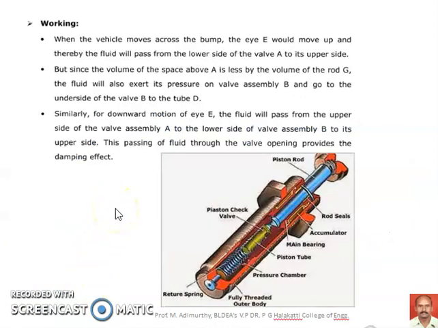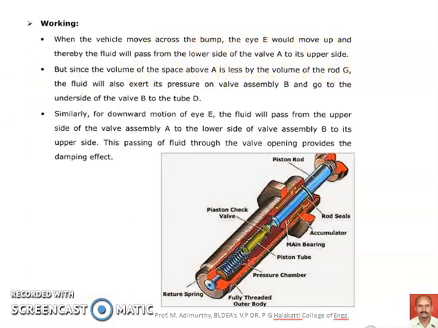So we observed how the things are arranged in a hydraulic shock absorber. One end of the shock absorber is connected to the axle and it is in communication with the wheel. As the wheel moves up and down, the axle also moves up and down, and the end E will be moving up or down. When a vehicle moves across a bump, the eye would move up, thereby the fluid will pass from the lower side of valve A to the upper side.